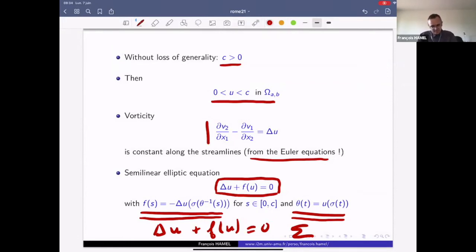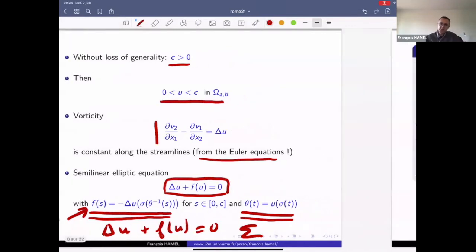And here this function f is of class C1, because this is where we use the fact that the flow was of class C2. So the flow is of class C2, U is therefore of class C3, and by the chain rule the function f is of class C1. So therefore it is Lipschitz continuous, and this is where this plays a role, because we now use the following result of Boyan-Sirakov.